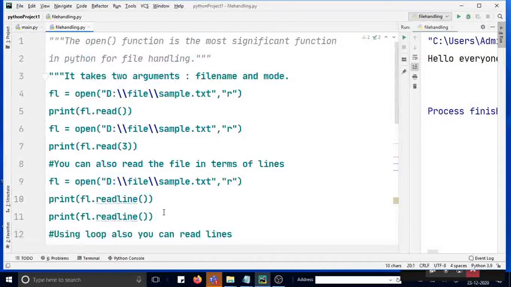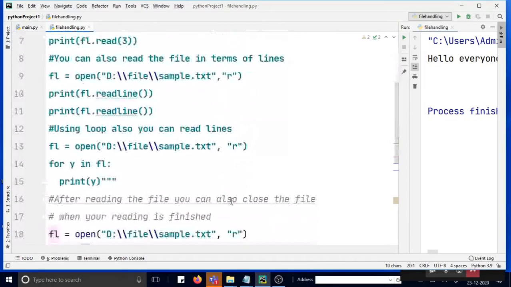So we have majorly 4 options. One is reading, R mode, another one is writing, W mode, another one is append mode, and another one is X mode. Okay, apart from that we have R plus mode. R plus mode gives reading and writing both, and we have W plus mode also, which is also allowing us writing and reading. So these are the various ways you can read the file.